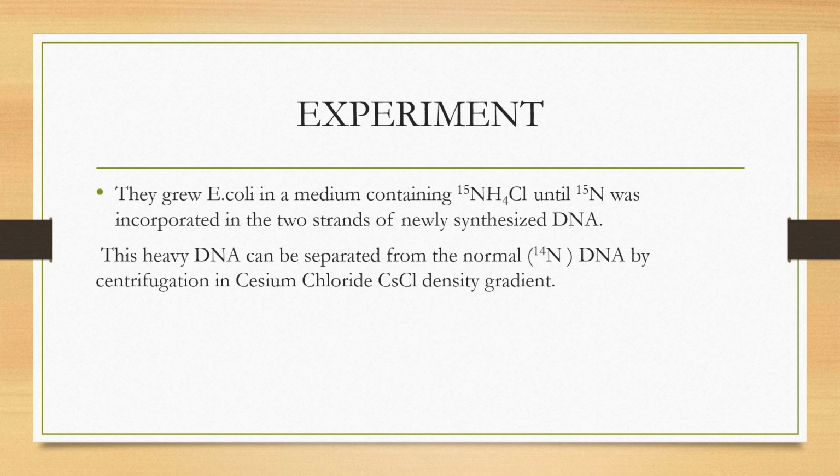Later on, the heavy DNA, containing N15, can be separated from the N14 DNA by centrifugation in a cesium chloride density gradient. As a result, N14 and N15 get separated.